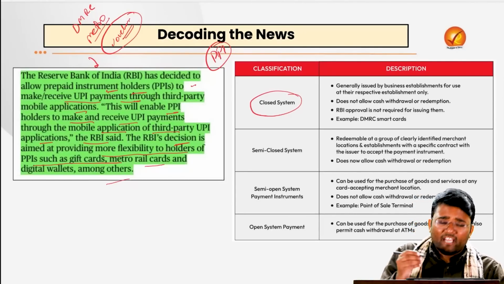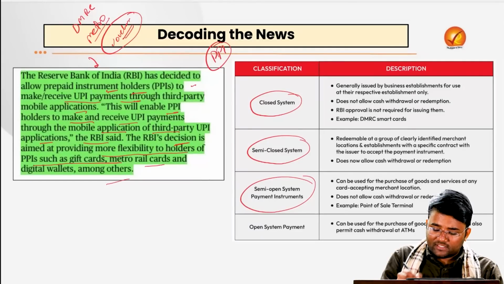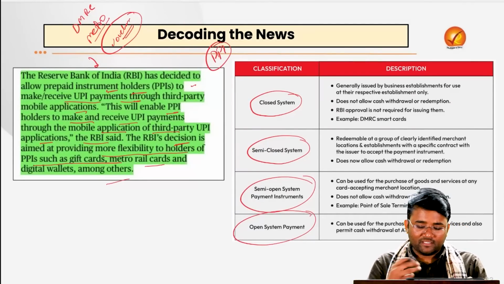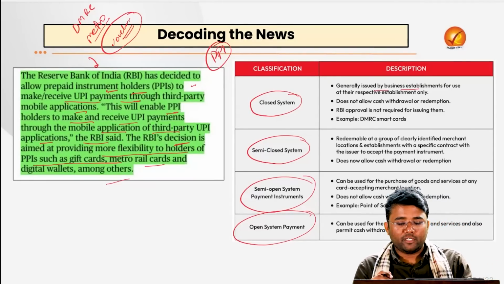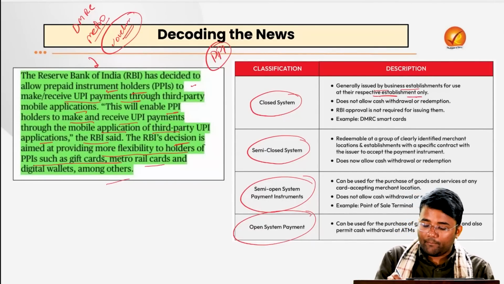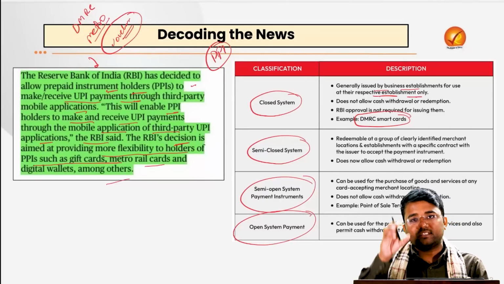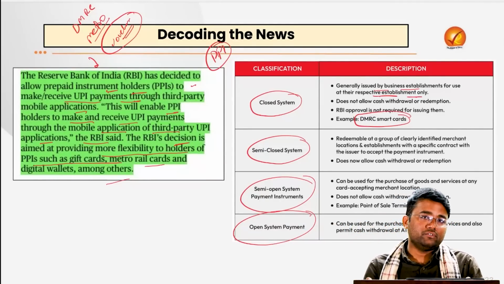These PPIs can be defined as closed system, semi-closed system, semi-open system, or open system payment instruments. The closed system instruments are generally issued by the business establishment for use at their respective establishment only. For example, DMRC smart cards, you can use that there itself. You can't scan that in the airport lounge generally.